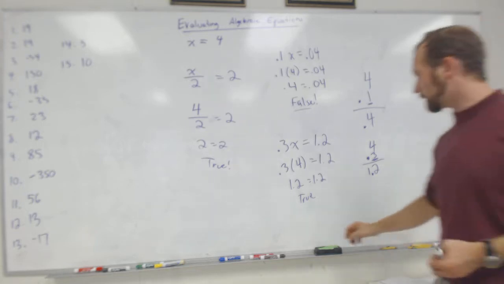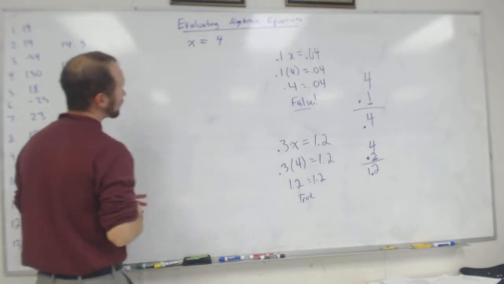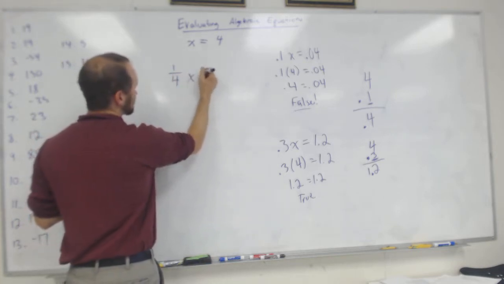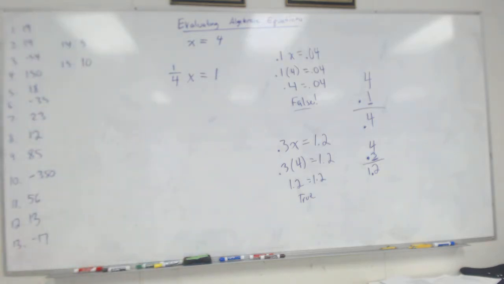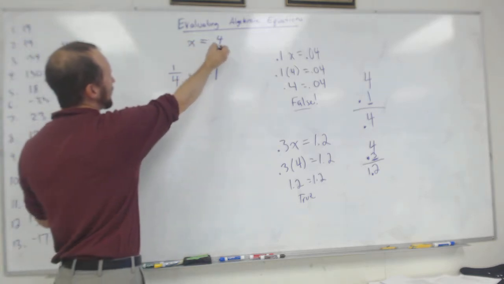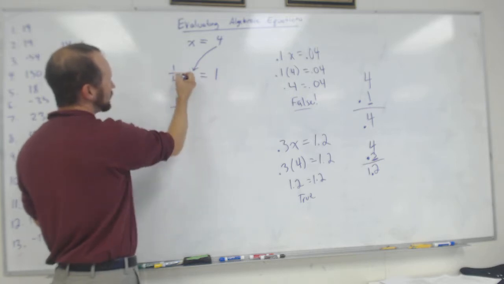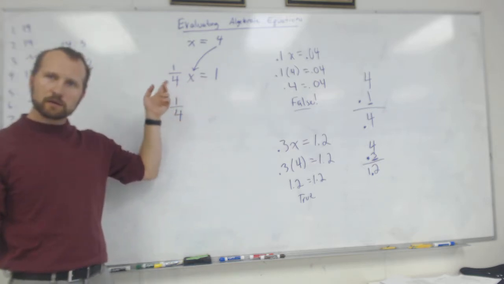What if I had something like this? I'm just going to write this. What if I had this? 1/4 of x equals 1. Oh, what do I do now? So I'm going to plug in my x, but I'm going to remember that this means 1/4. What operation is in between the 1/4 and the x? Times.